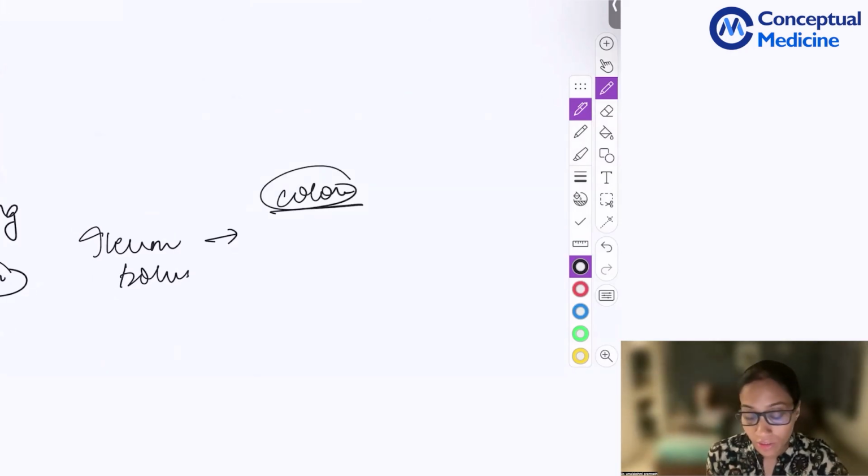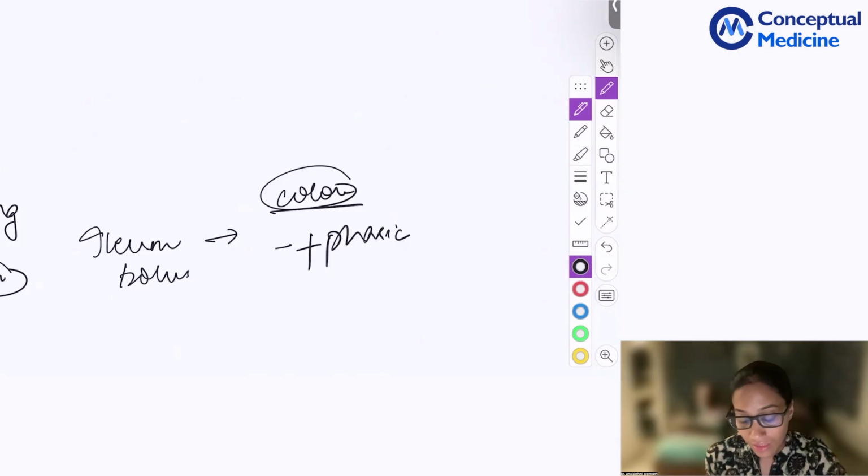In the colon, you have two other contractions. That is the basic tone of the colon, plus you have the phasic contractions. The phasic contractions last for about 15 seconds.